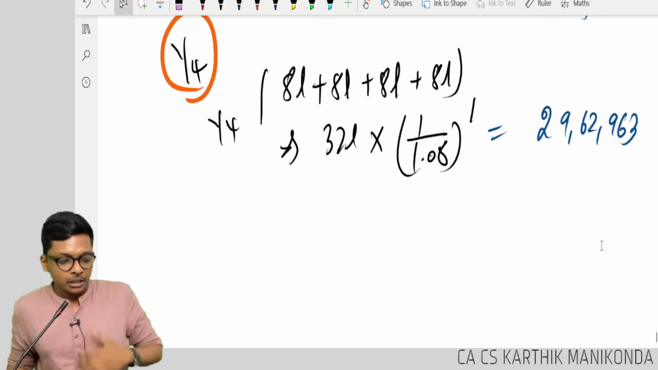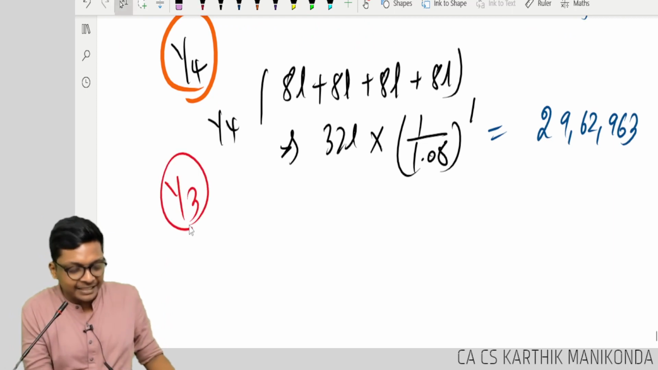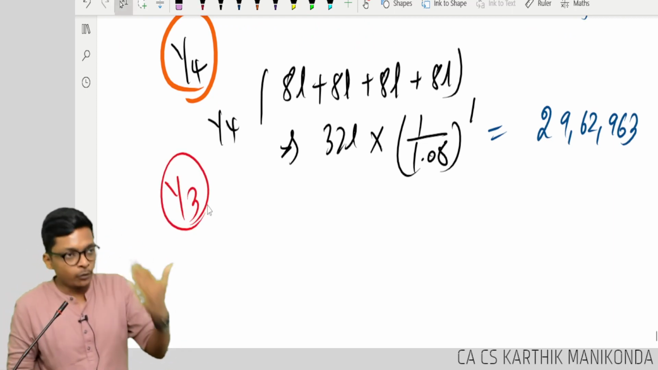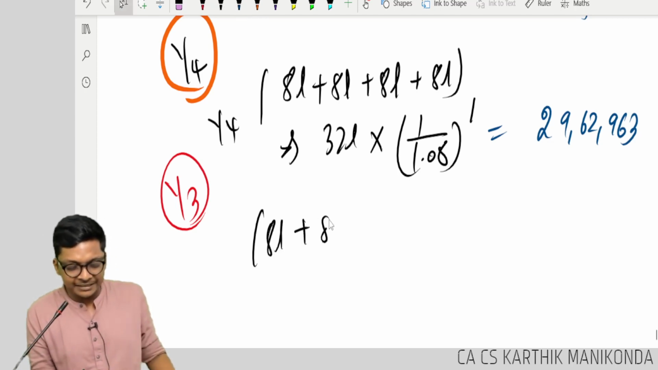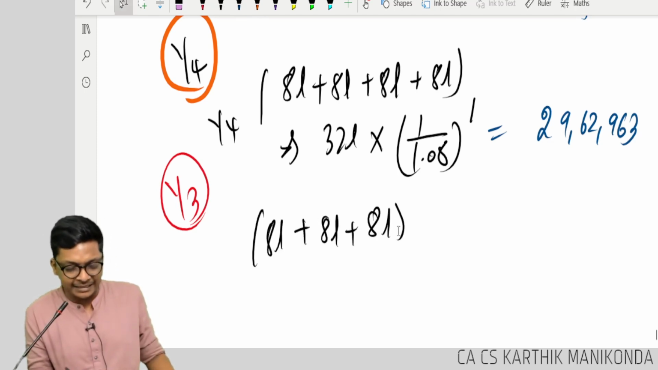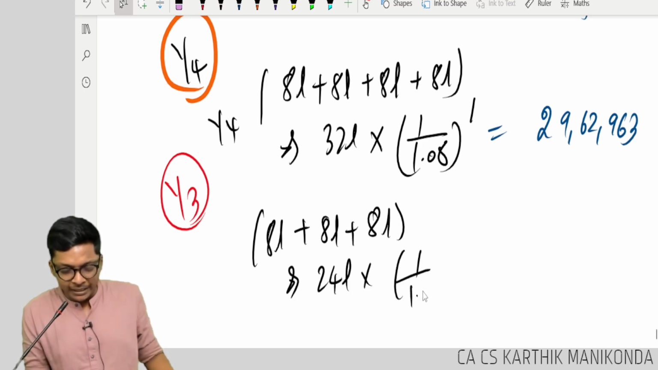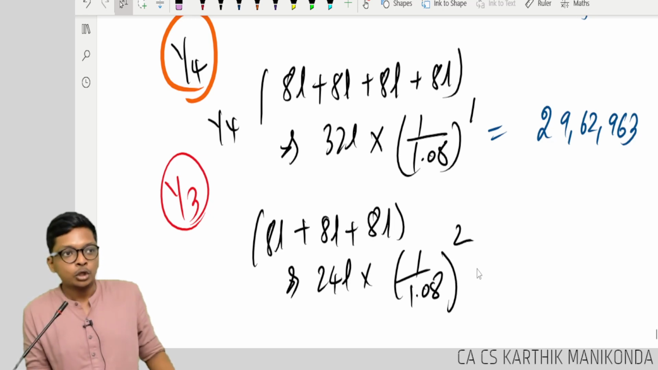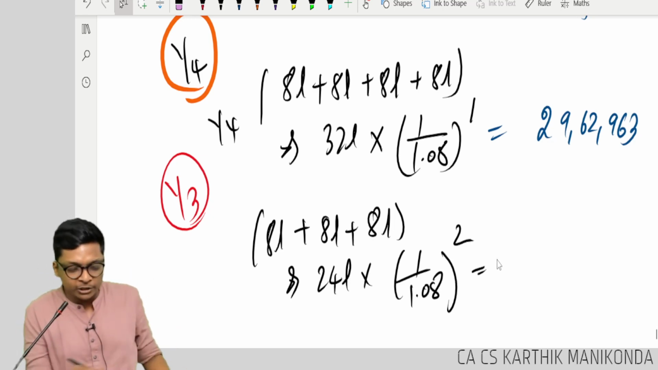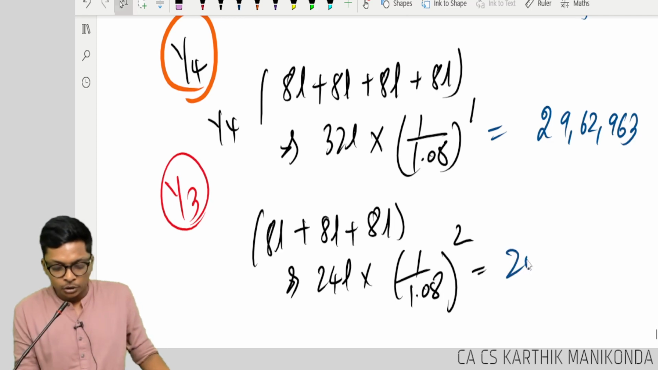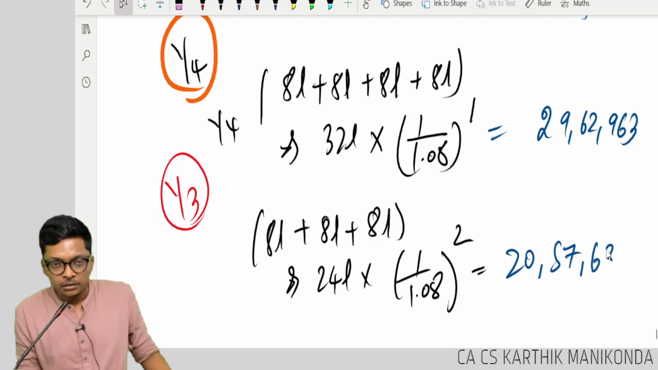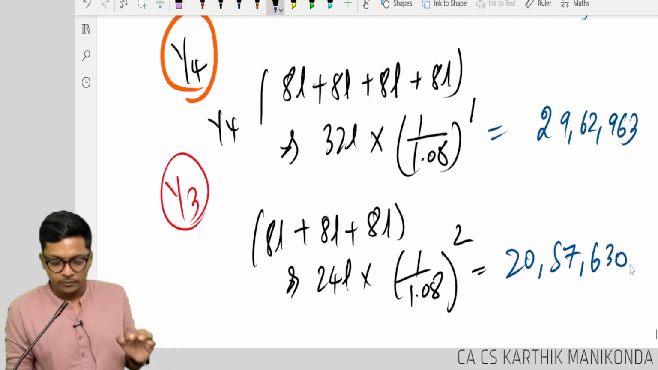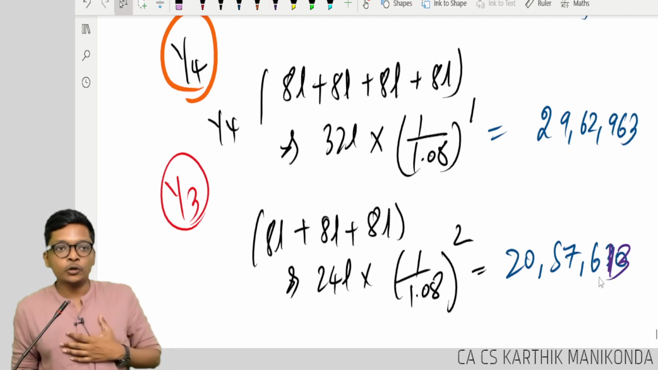Now imagine this happened in year 3 instead of year 4. I want you to compute. If it happened in year 3, what will you do? 8 lakh plus 8 lakh plus 8 lakh, 8, 16, 24 lakh into 1 divided by 1.08 to the power 2 for next 2 more years. How much will you get? 20 lakh 57,613.